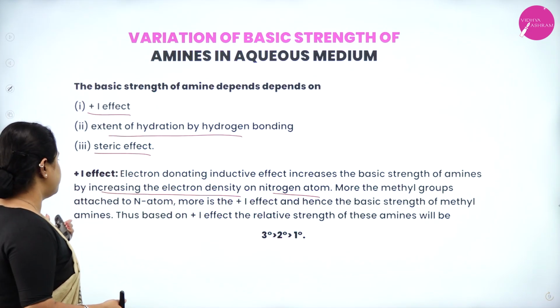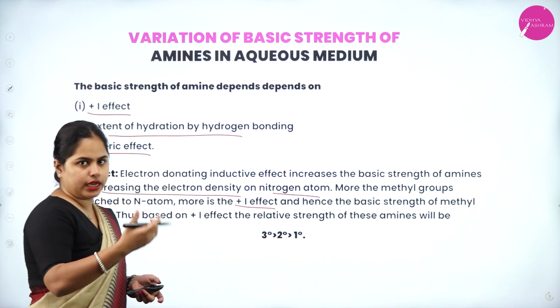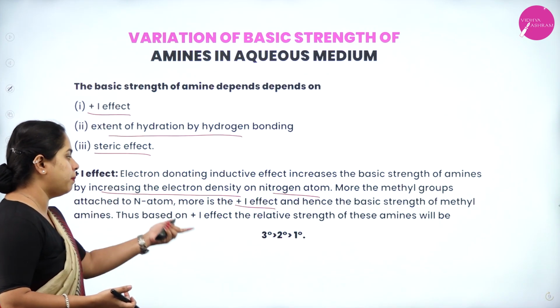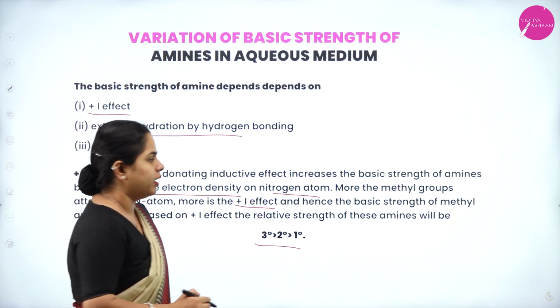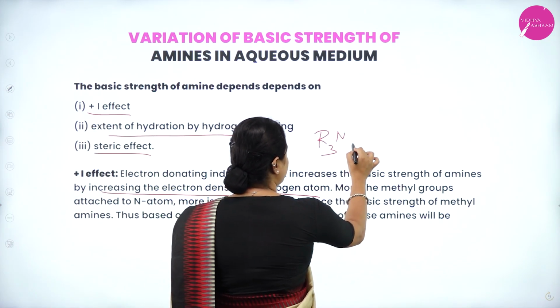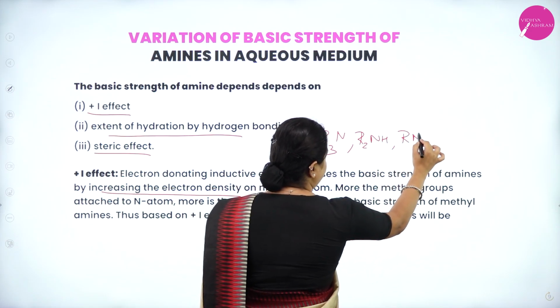The more methyl groups attached to the nitrogen atom, the greater the plus I effect, because more alkyl groups are there, and hence the basic strength of methylamines. Thus, based on plus I effect, the strength will be tertiary, secondary, primary. Because in tertiary you have 3 alkyl groups, in secondary you have 2 alkyl groups, and in primary you have 1 alkyl group.